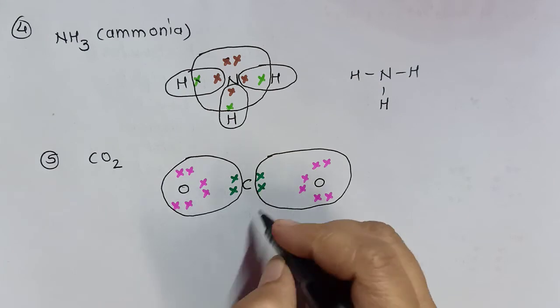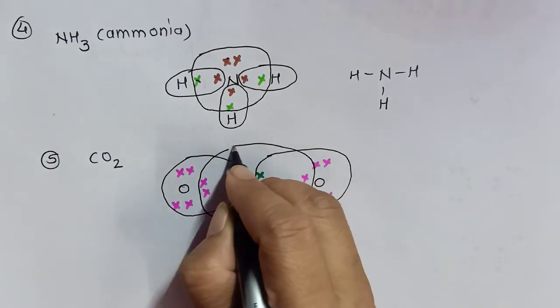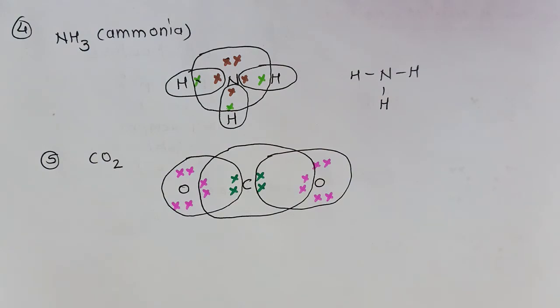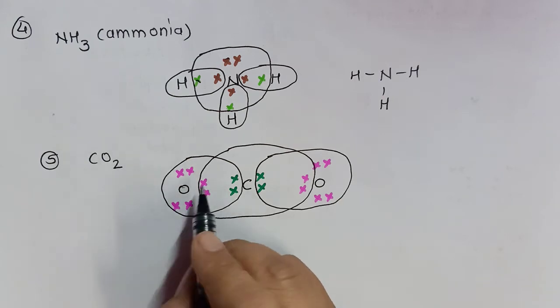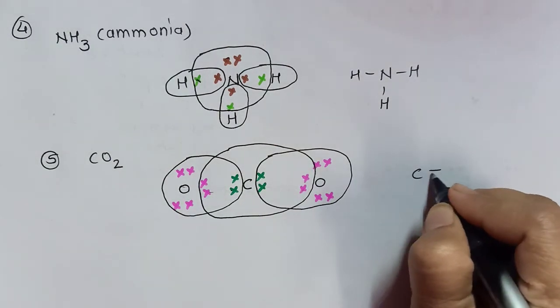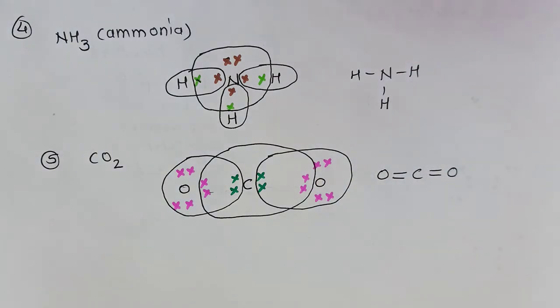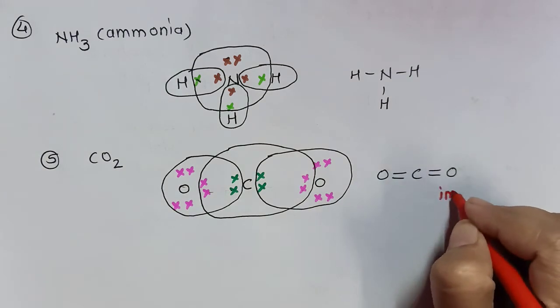Its own 4 electrons as well as 2 electrons it will share with each of the oxygen atoms, and thus it will form a covalent compound. Now the question is the number of bonds. 1, 2, 3 and 4. That means carbon will form a double bond with every oxygen atom. Now this structure is an important one.